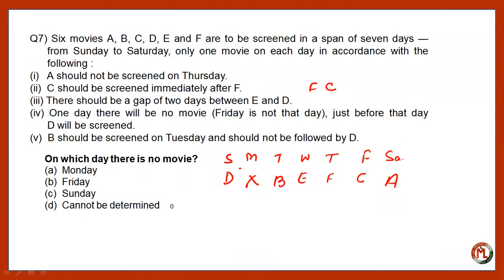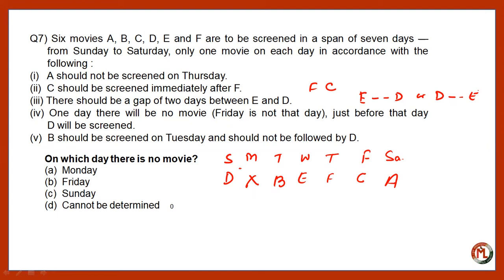It means it can either be like this or, right? One day there will be no movie and Friday is not the day. It means there will always be a movie on Friday. Just before that day, D will be screened. So after D, there will be no movie. After D, there will be no movie, right?